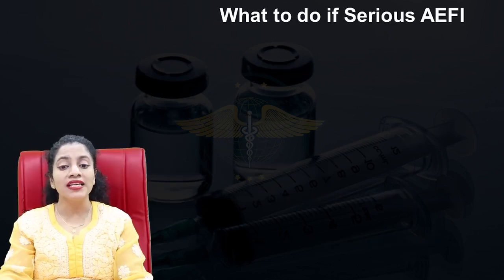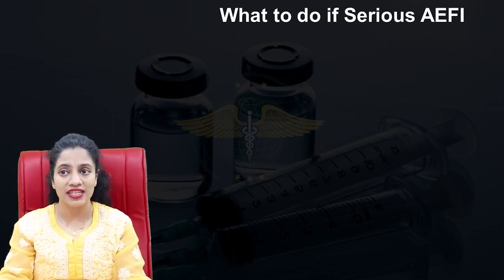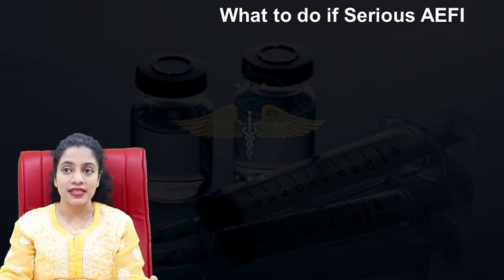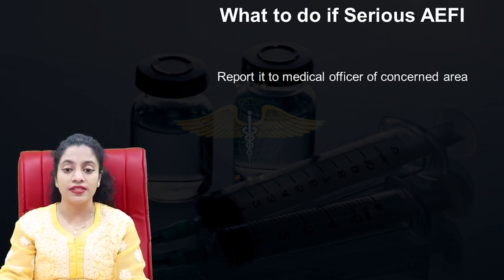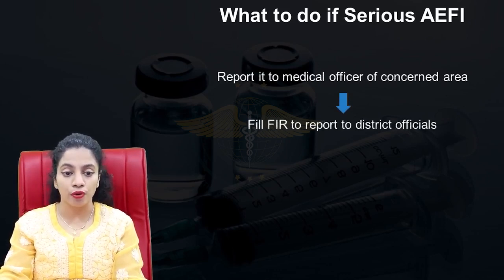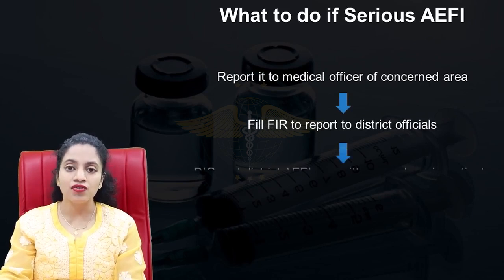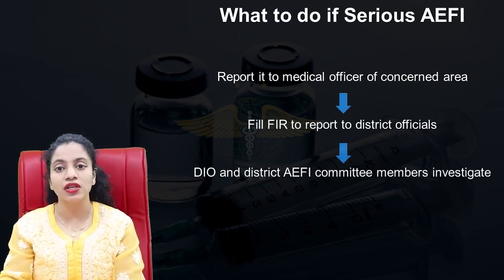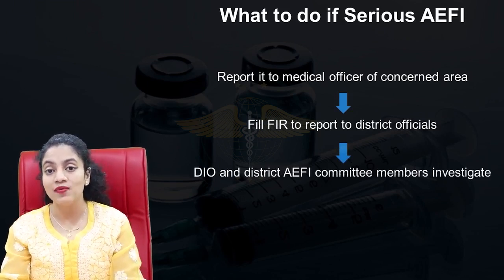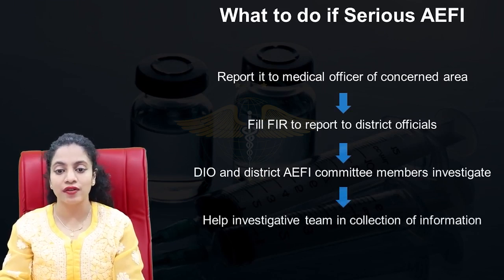Now, in spite of our best precautions, we may still have a serious adverse event following immunization in our clinic. What should we do? After this, we should report it to the medical officer of our concerned area. We need to fill a first information report, or an FIR, to report to the district officials. The district immunization officer and district adverse event following immunization committee members will come and investigate the incident. We should help the investigative team in collection of information.